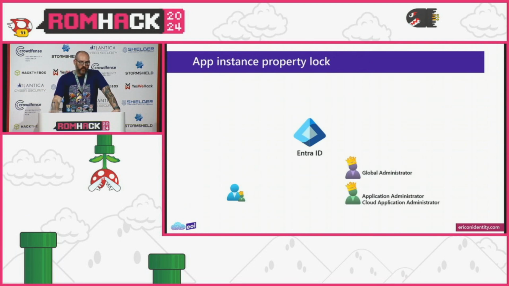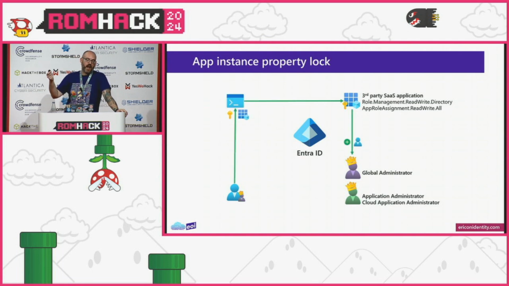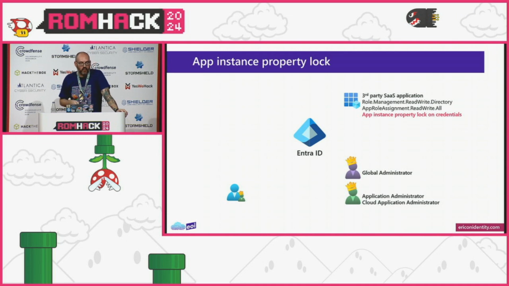So there's also this app instance property lock setting that Microsoft has had out now for a couple years, but we're really just starting to see more uptake around it. And so with app instance property lock, if we go look at this flow where we could assign that credential to the service principal, the little yellow key there, that flow would then allow us to walk through these things that we were looking at here. But if we have our SaaS application and we actually have app instance property lock on for credentials, when we go out there and try to add a credential to the service principal, we're going to be blocked.